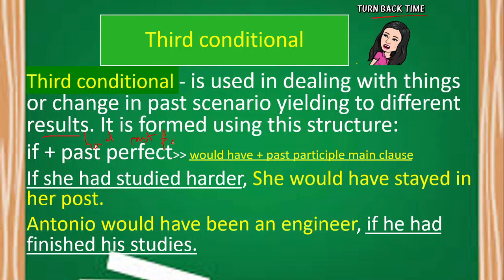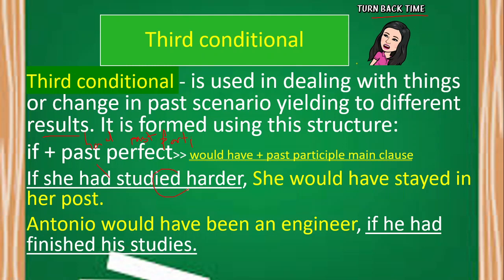When we say past participle, sometimes the verb ends with D or ED if it's regular, but if it's irregular, sometimes it still uses the simple past tense form, or sometimes the others end with N or EN. So in here, if she had studied, the past perfect is the use of had, and then studied, that is in past perfect.